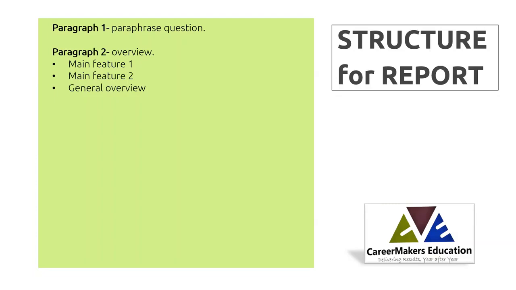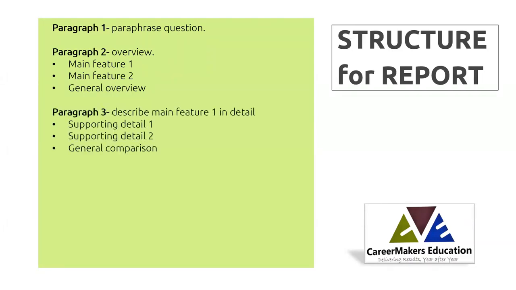General overview, another word you can say is summarize. The general overview is your summarizing of this overview paragraph. Then paragraph 3, where you need to describe main feature 1, which we have already mentioned in the overview paragraph.